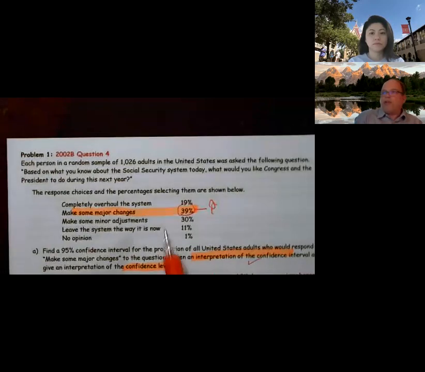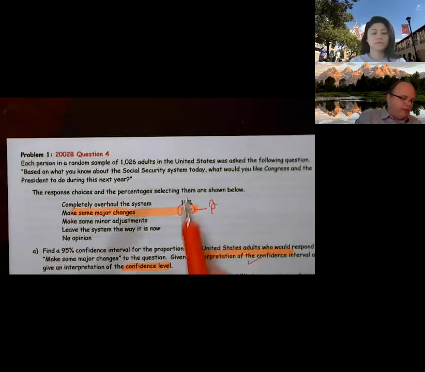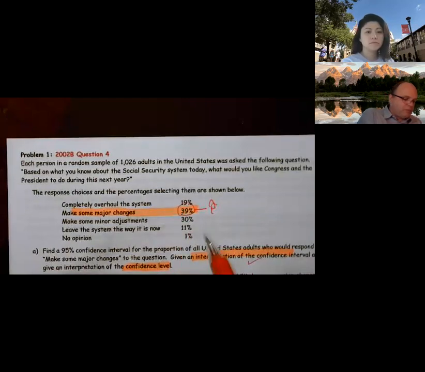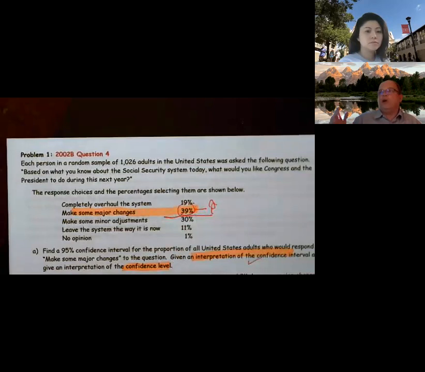Well, let's look up at the numbers real quickly. Yeah, 39% definitely do want to make some major changes. But another 19% want to completely overhaul the system.